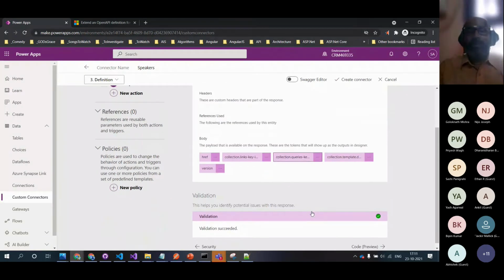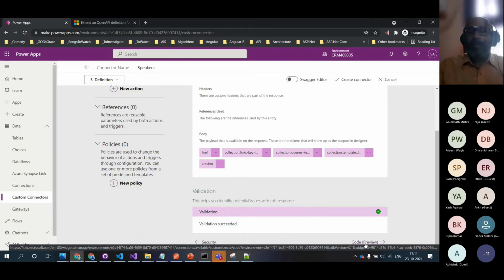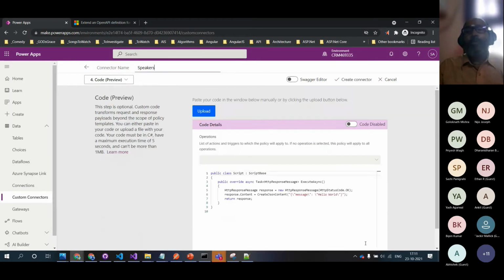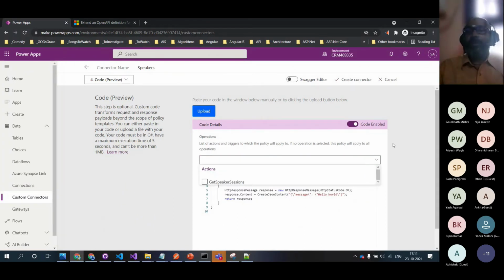It's exposing all these things. So once it shows this, that's sure that you are having the contract properly. Okay, and next thing is code preview. So at this point of time, you can see this, the code has been disabled. We can enable and we can tell that what kind of code it is.